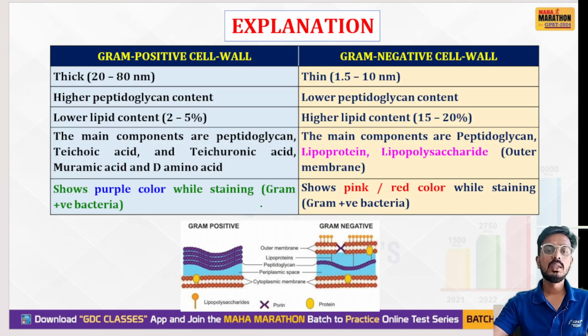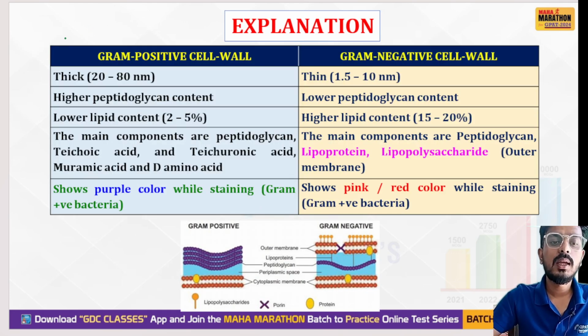If we see, we divide bacteria into two types, gram positive and gram negative. Gram positive bacteria cell wall is thick, that is 20 to 80 nanometer, whereas gram negative bacteria cell wall is thin, that is 1.5 to 10 nanometer.